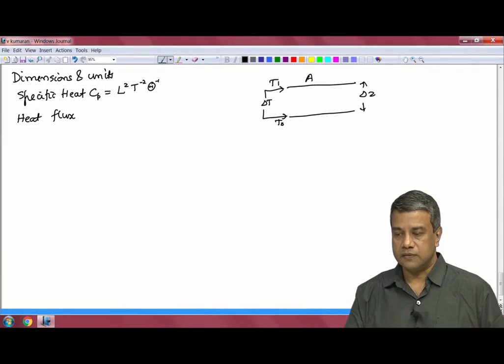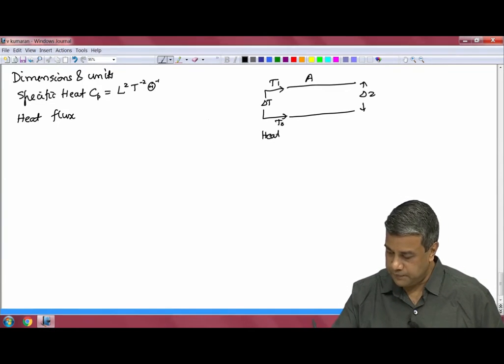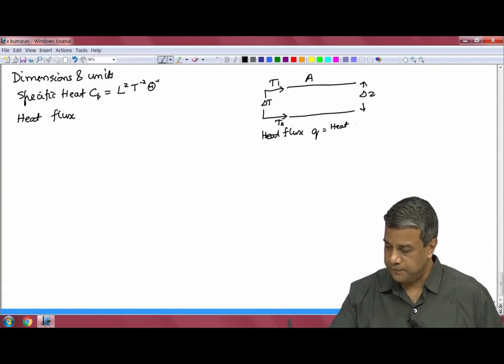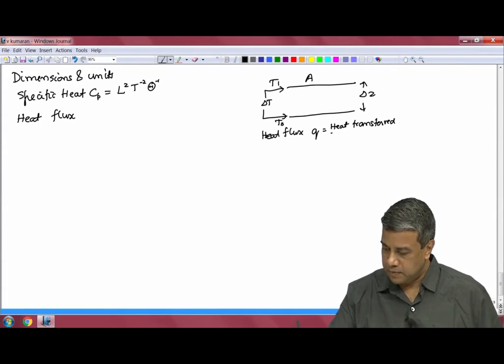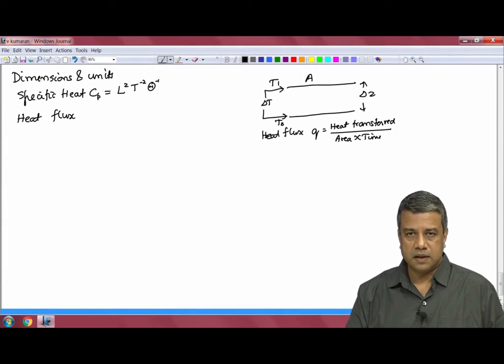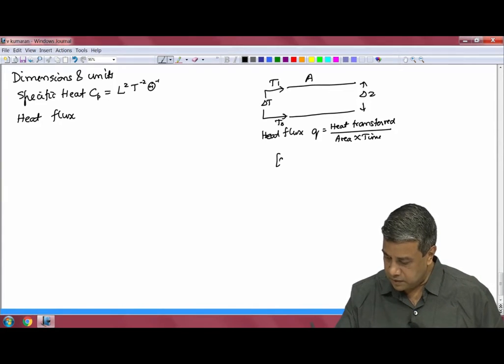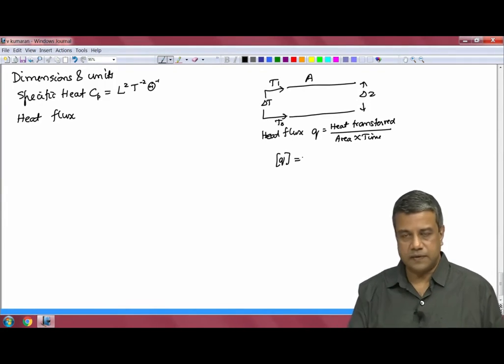Therefore, if I write the heat flux Q, which is the heat transferred per unit area per unit time. The heat flux is defined as the heat transfer per unit area per unit time. The dimension of Q is the dimension of heat transfer.